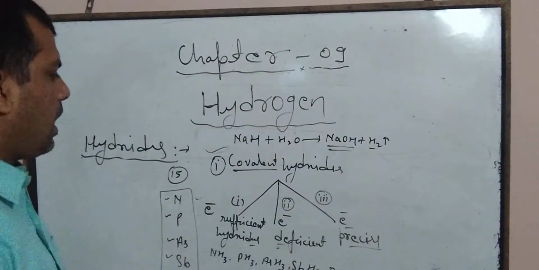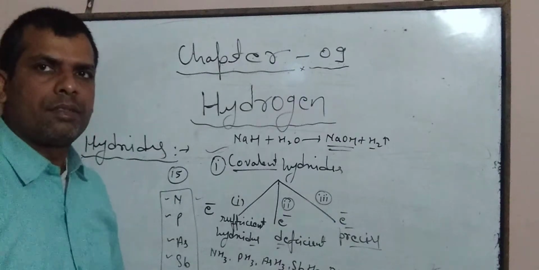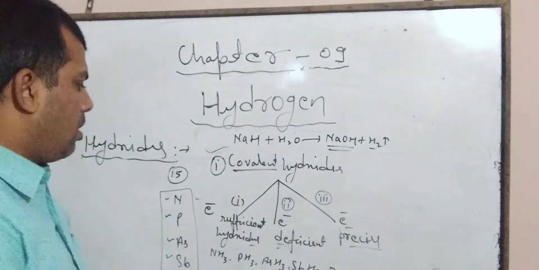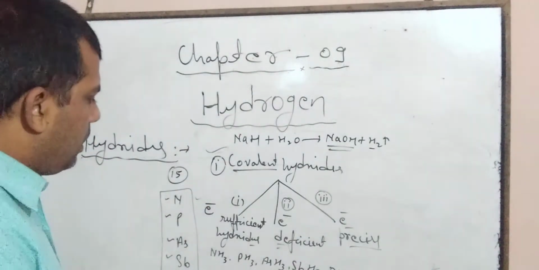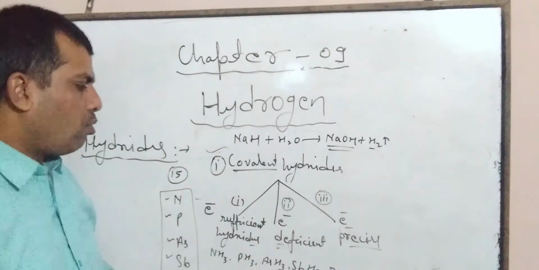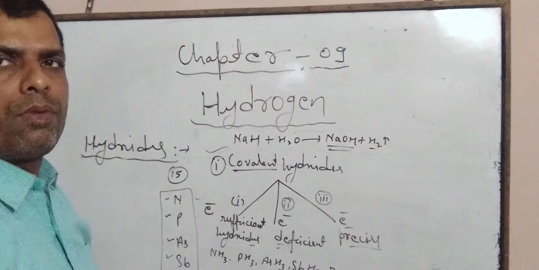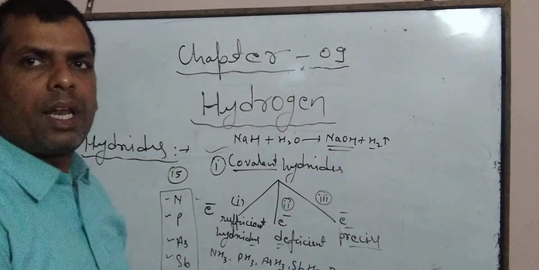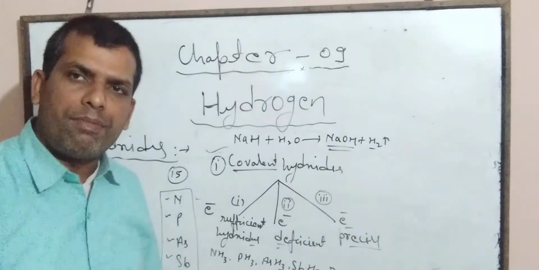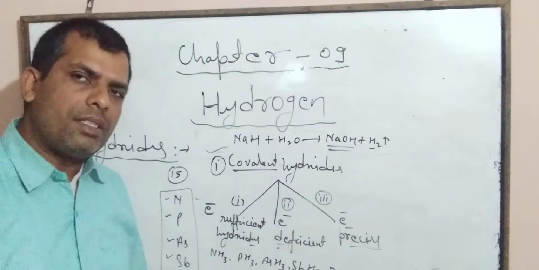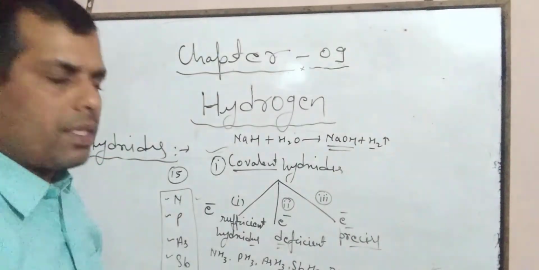These hydrides are electron sufficient hydrides. In these hydrides, the central atom has one lone pair of electrons. That's why these are capable of donating this lone pair of electrons to electron deficient compounds, and hence they work as a Lewis base.